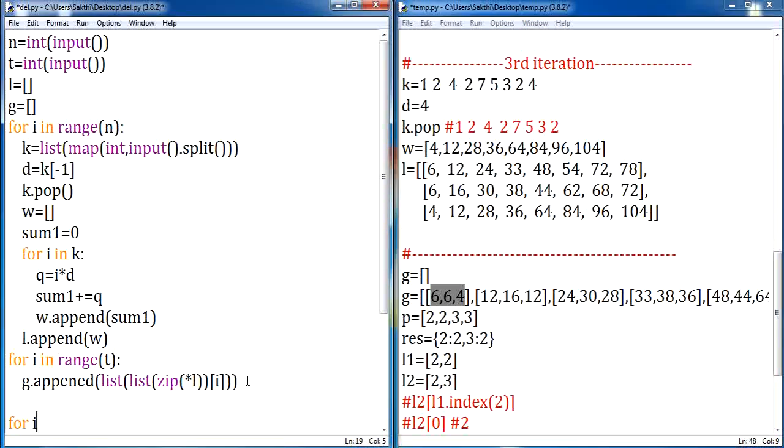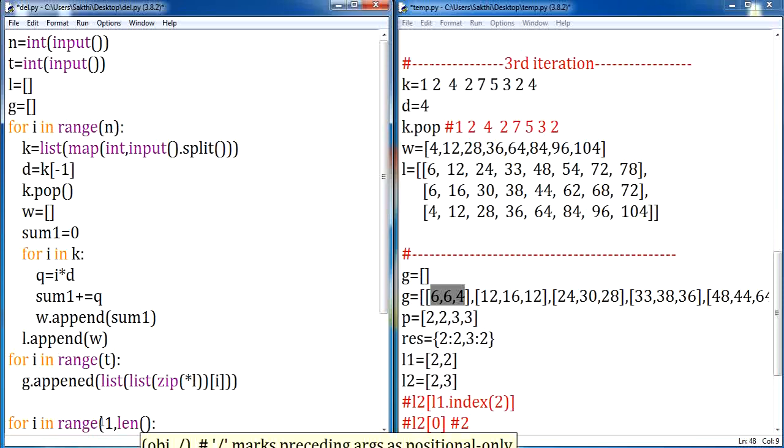For i in range, here the range value, we are supposed to start from first index position, so 1, and this is nothing but length of G. I am supposed to iterate till my n, so that is my end point, and for every iteration I am going to have 2 steps. For every 2 seconds I am supposed to find the leading person, so I will have my step value as 2. Now we will go further.